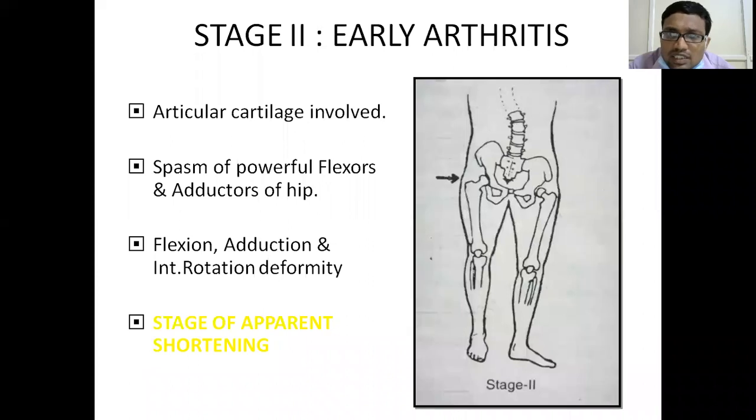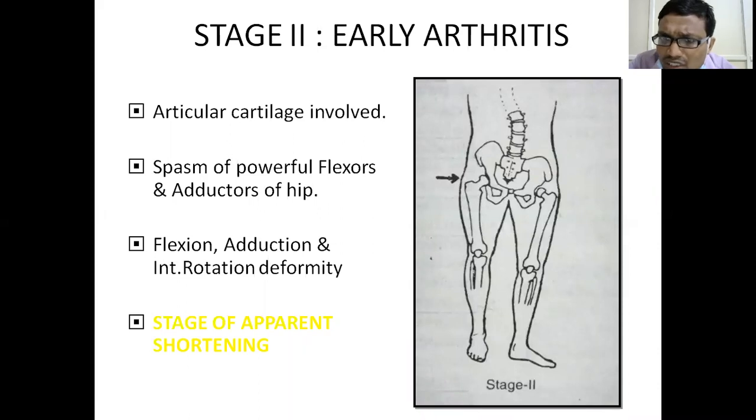Then the next stage, the arthritic stage, is the stage of apparent shortening. Look, the limb is looking shortened, but when we square the pelvis, the limb length will again be normal. So in the stage of early arthritis, the deformity seen is flexion, adduction, and internal rotation.